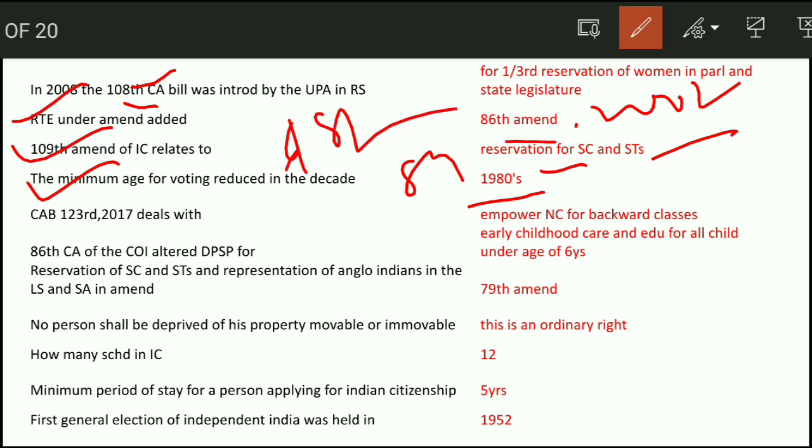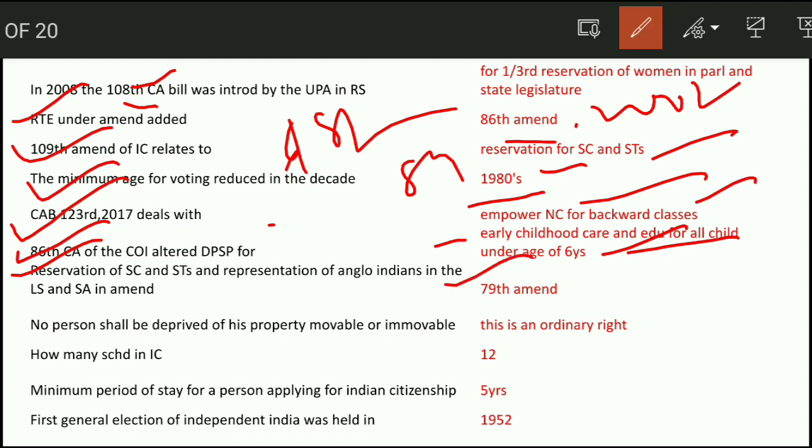61st Amendment. The Constitutional Amendment Bill 123rd 2017 deals with empowering the National Commission for Backward Classes. The 86th Constitutional Amendment Act, DPSP, is regarding early childhood care and nutrition for children up to the age of 6 years. Reservation of SC, STs and representatives of Anglo-Indians in the Lok Sabha and State Assemblies is under the 79th Amendment Act.